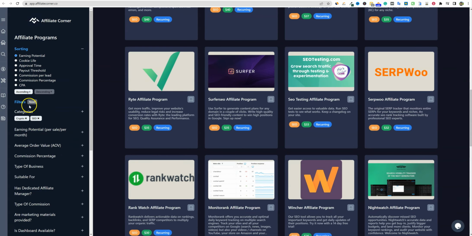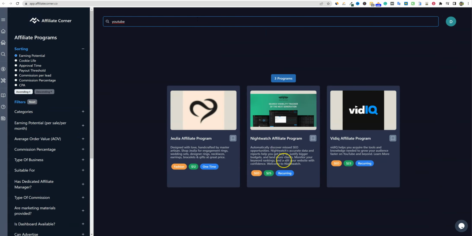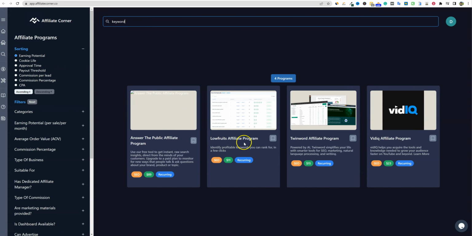Now we could reset our filter over here and then come back up here to the 3,200 programs and maybe just say YouTube and push enter. So there are 3 programs. There's vidIQ, Nightwatch affiliate program, because I think that this can track your videos, rankings, and this other one right here. So that's really cool. Keyword. Let's see if there's anything. Keyword. Low Fruits affiliate program. Answer the Public affiliate. Twin Word affiliate program. Never heard of that program before, so that's really cool. And then recurring. So I like that.